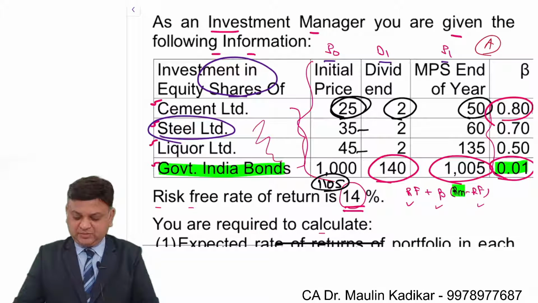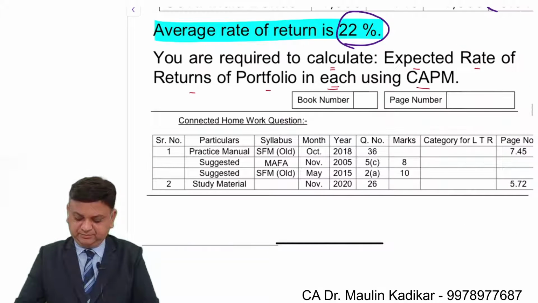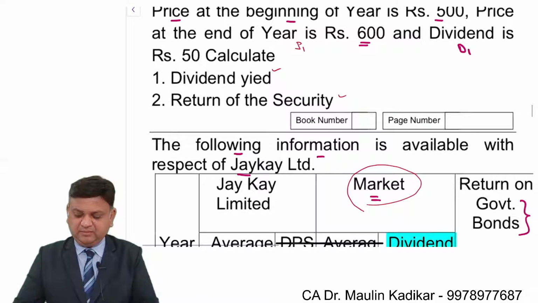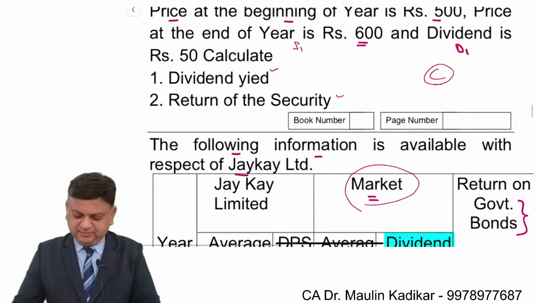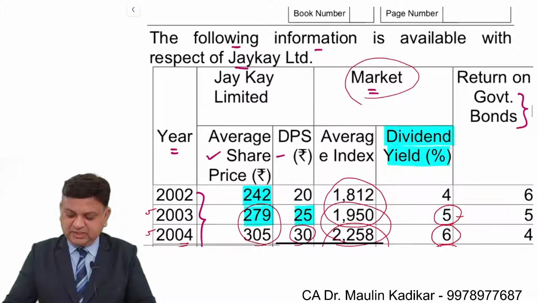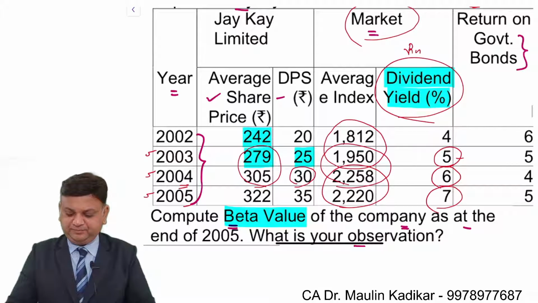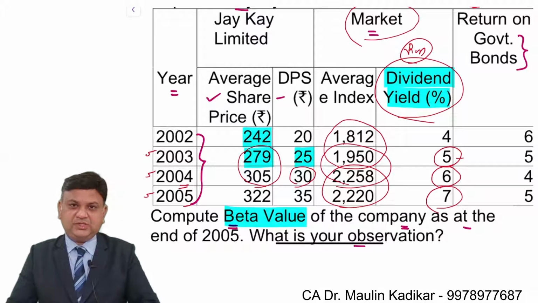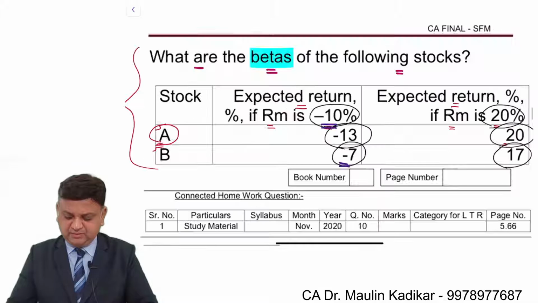This is very important, that is a question. Again, a very important question. Dividend yield, that is only a formula which I wanted to explain. This is an important one, especially the calculation of the RM. Just be focused on understanding the RM calculation. Remaining things are not so difficult.